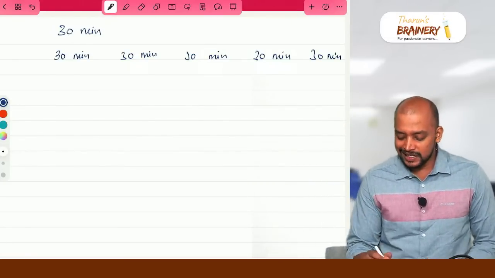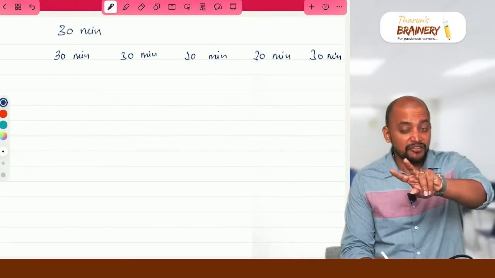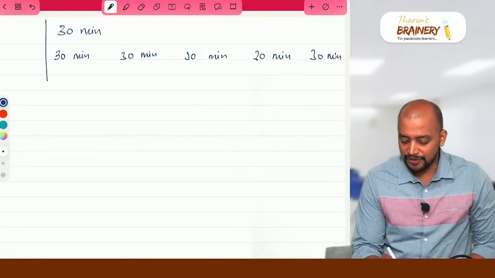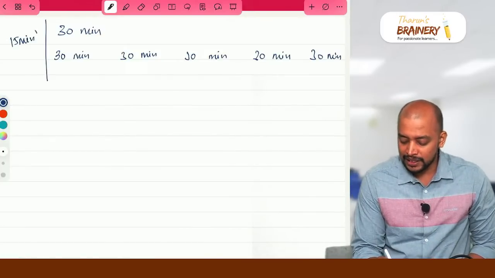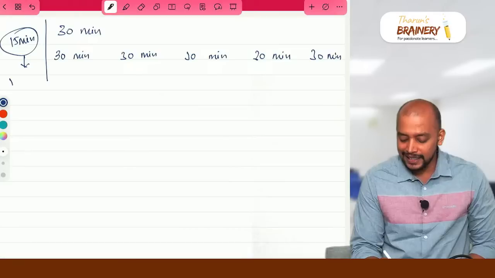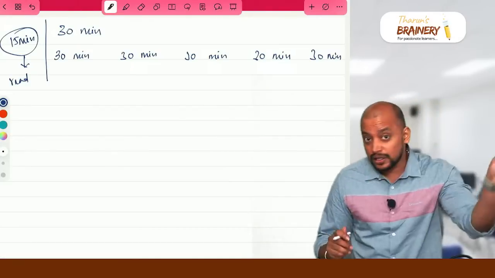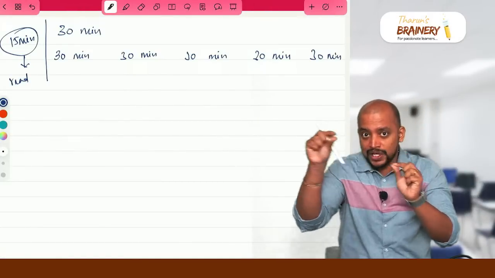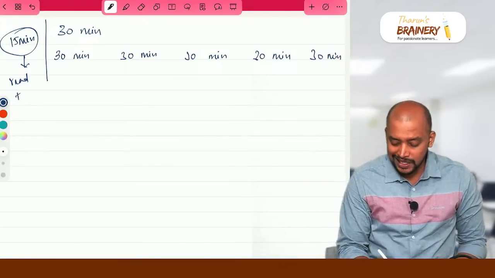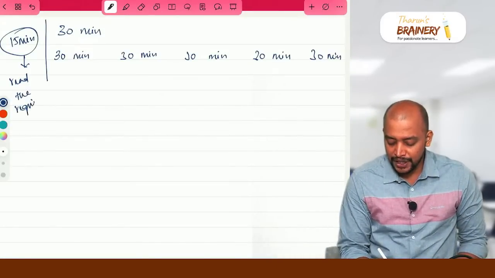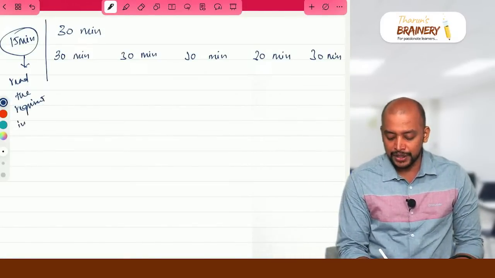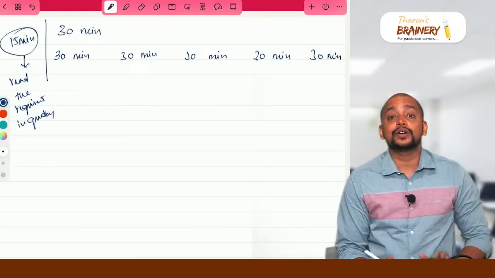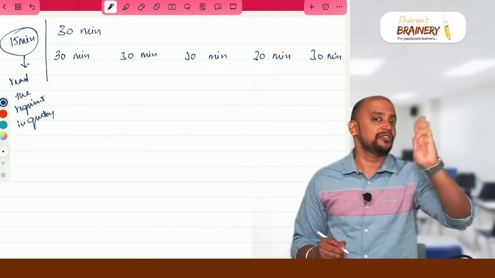In the first part, you have 15 minutes before. In that 15 minutes, you try to read the question paper, not fully, but read the requirement. See every question, what is the requirement? When you read the requirement in each question, you will know which question to attempt and which not to attempt. That you decide in the 15 minutes.